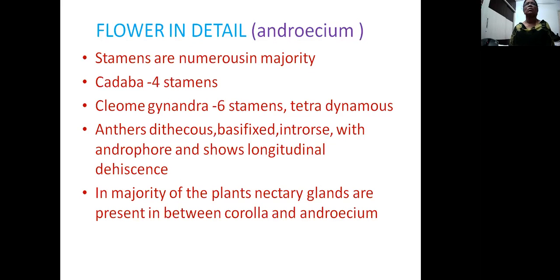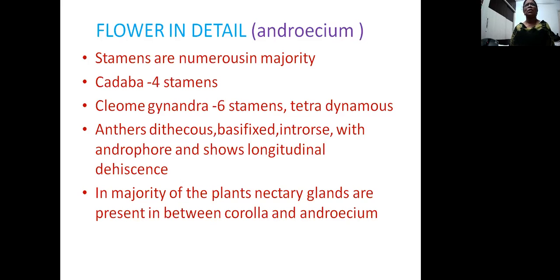Androecium shows numerous stamens. In the majority of the examples, androecium shows numerous stamens, but in Cadaba indica, four stamens are present. In Cleome gynandra, six stamens are present. These six stamens are tetradynamous in nature. That means two stamens are short, four stamens are long. The short stamens are outside, the four long stamens are present in the middle. This is called tetradynamous nature.